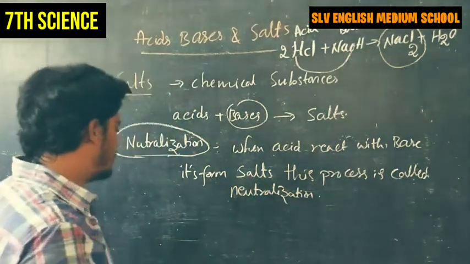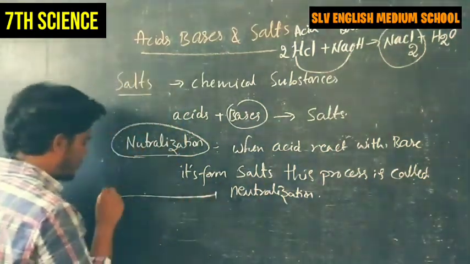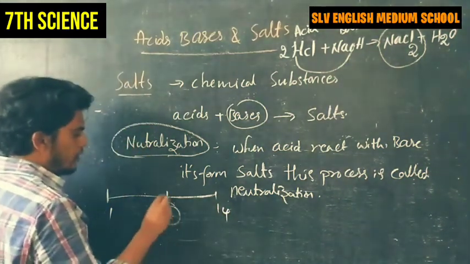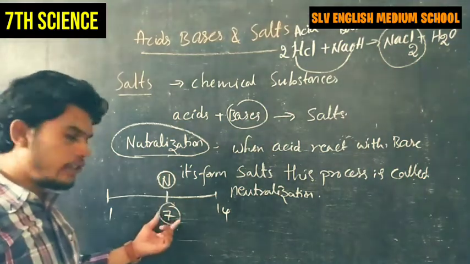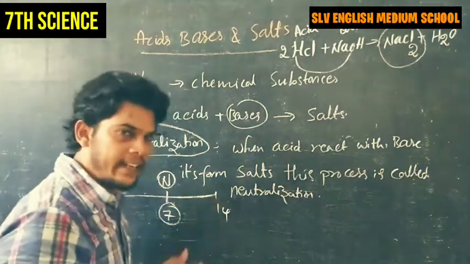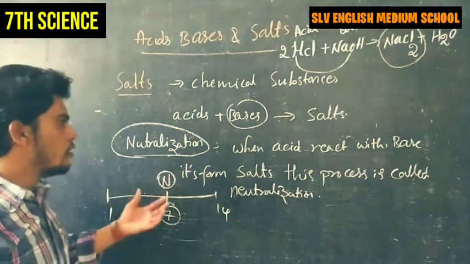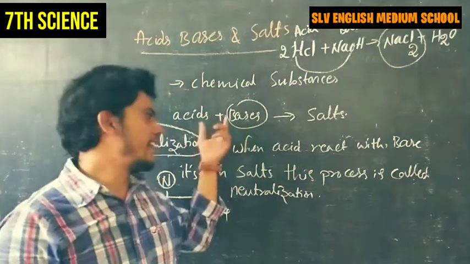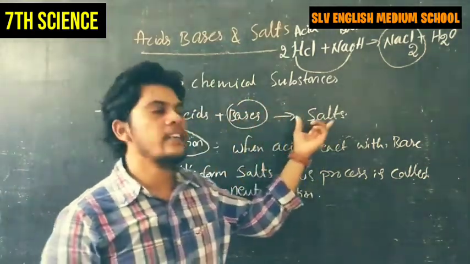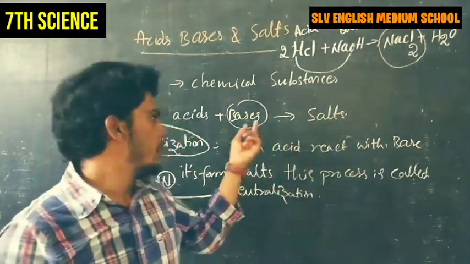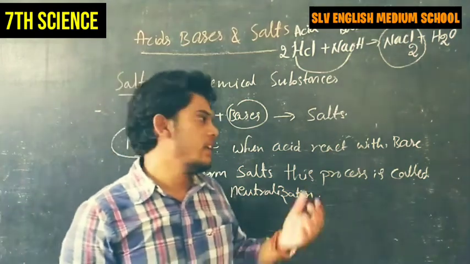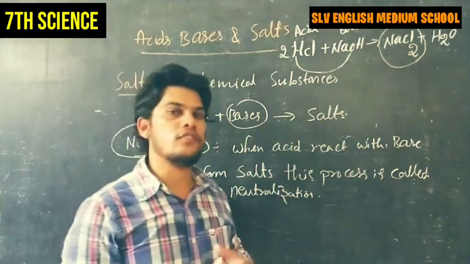You already know about the pH scale, the numbers start from 1 to 14. At the center, number 7 is neutral. Why is it called neutral? It does not contain acidic characters or basic characters. That's why it is called neutral. So when acid and base react with each other, the product does not contain any acidic or basic nature. It is neutral because the acidic character and basic character are nullified, neutralized. That's why it forms salts, meaning neutral.